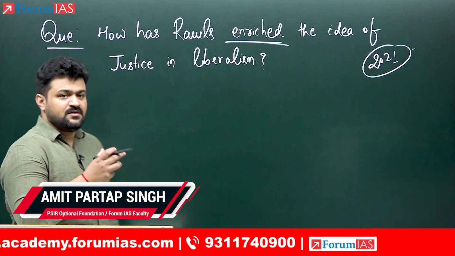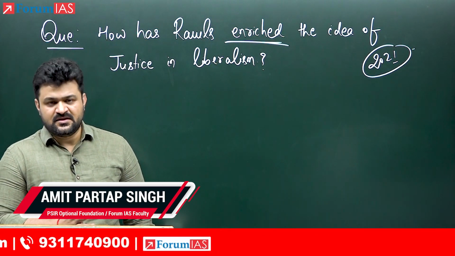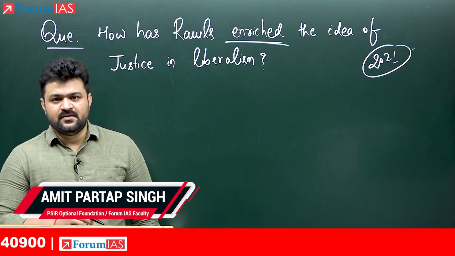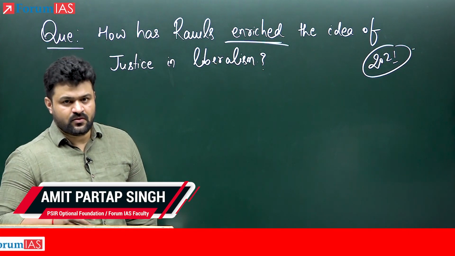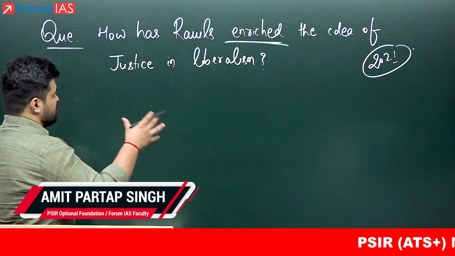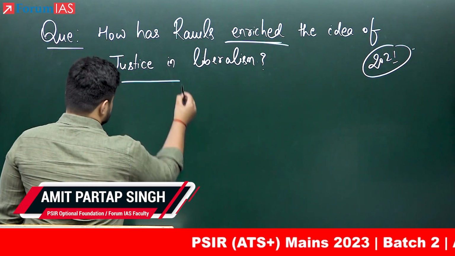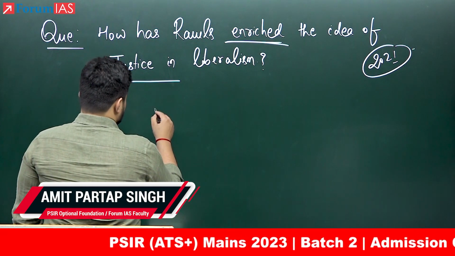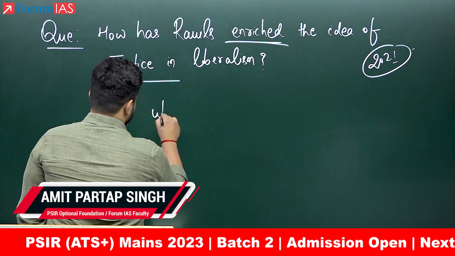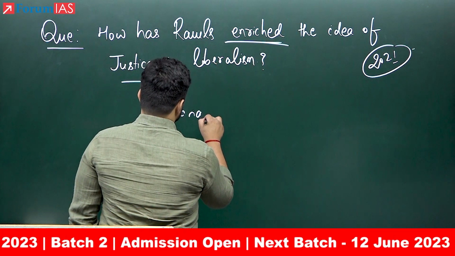That context needs to be given, if not in the body, then at least in the introduction, because then only you can show how Rawls has enriched the idea of justice. Okay, so what is the context where Rawls enters into the debate of justice? Context is the utilitarian conception of justice.